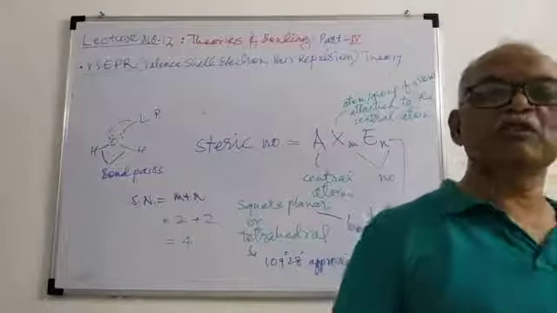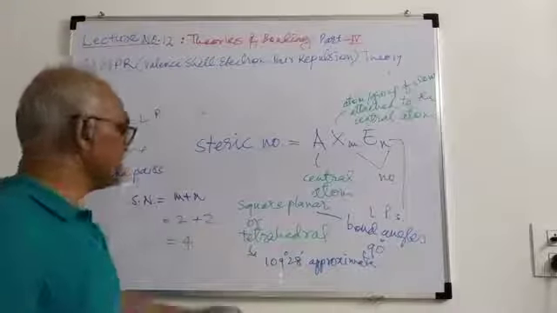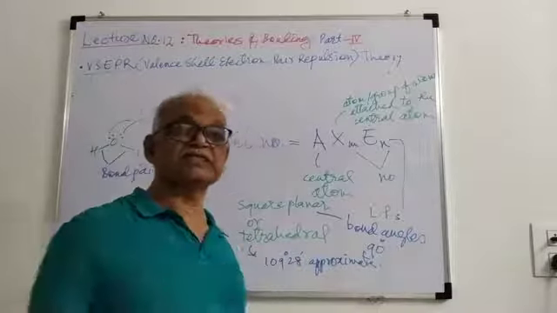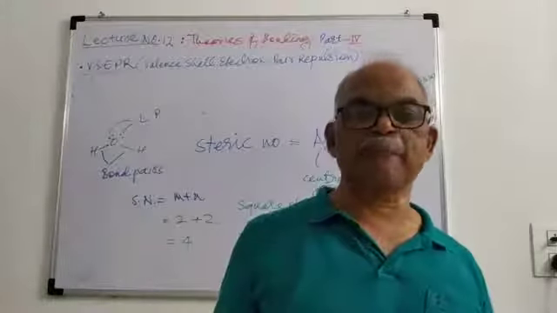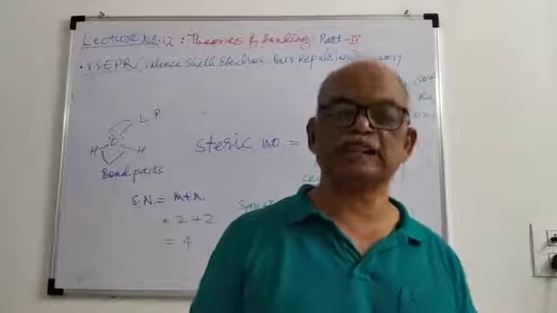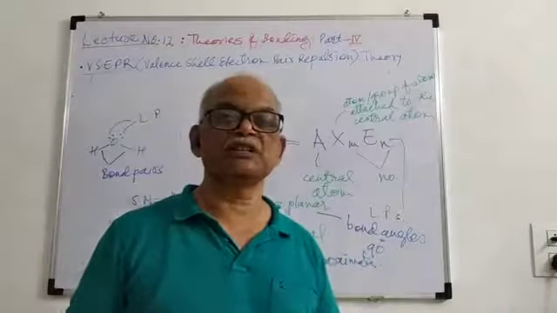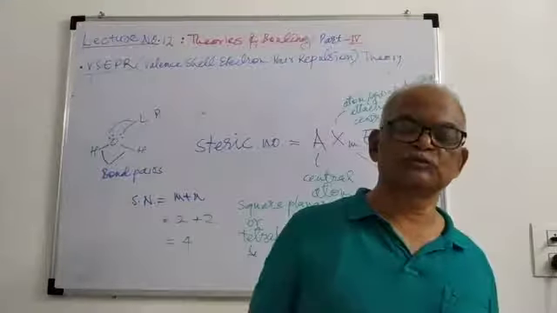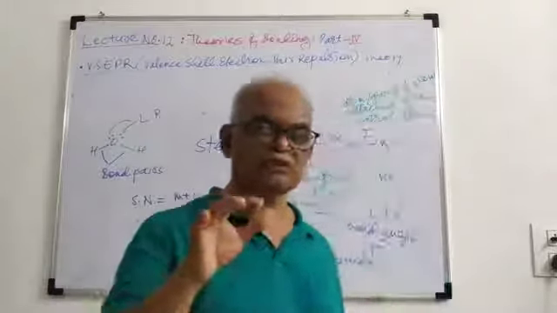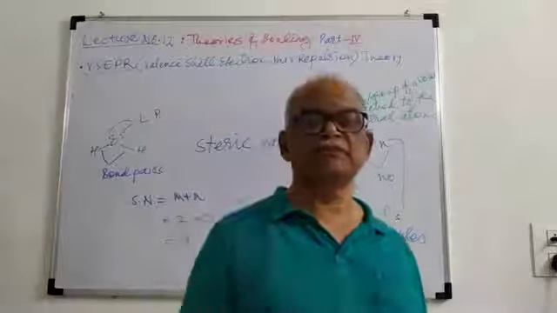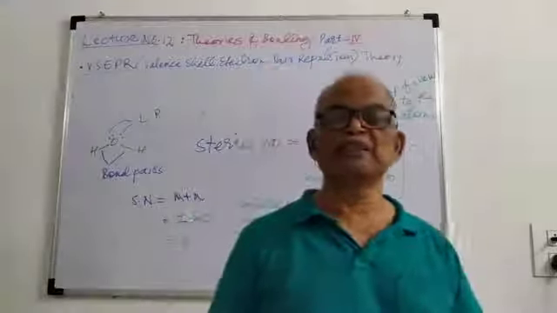Depending upon the bond angles, we can confirm these structures, and bond angles can be determined only with the help of experimental methods, that is X-ray diffraction, electron diffraction, neutron diffraction, etc. So this theory helps us provide a better explanation of the shape of the molecule, as well as various other properties which are not explained by the simple Lewis concept.